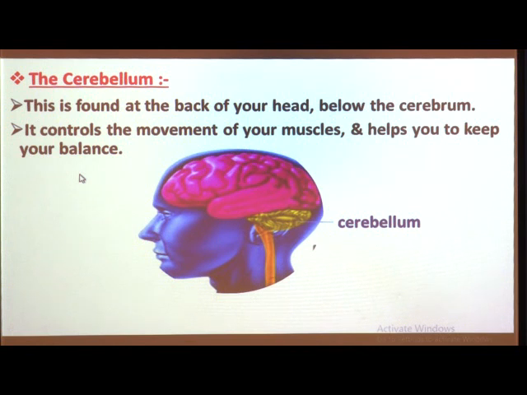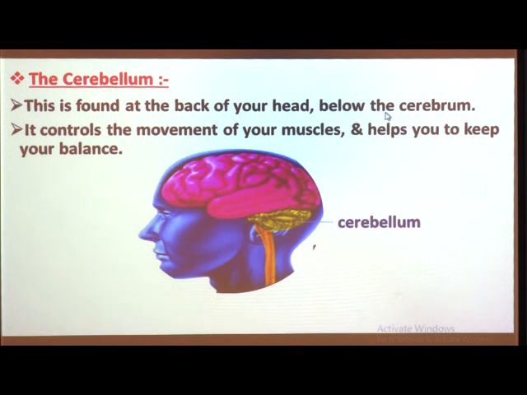So this is about the cerebellum. Where is the cerebellum found? It is found at the back of your head below the cerebrum. Keep that in mind. Where is the cerebellum? The cerebellum is found at the back of your head below the cerebrum.